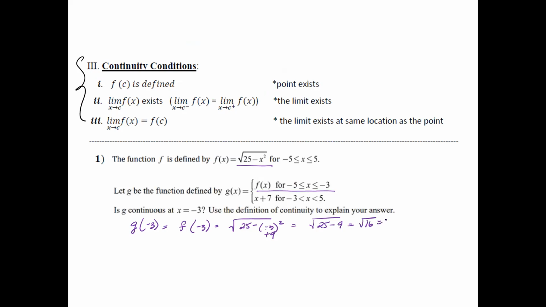The square root of 16 is going to be 4. That's the first part.